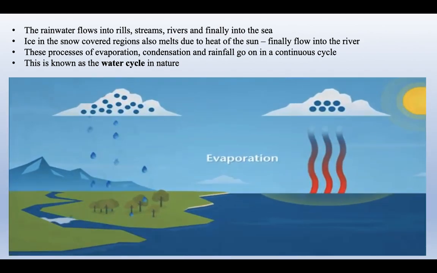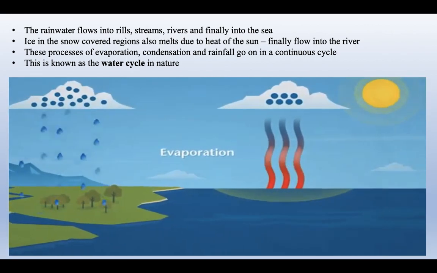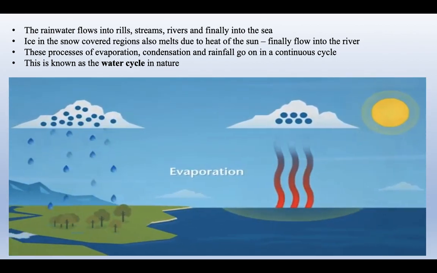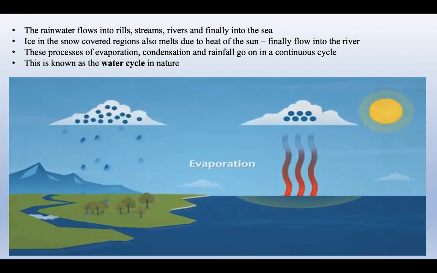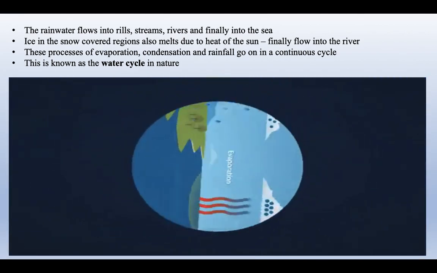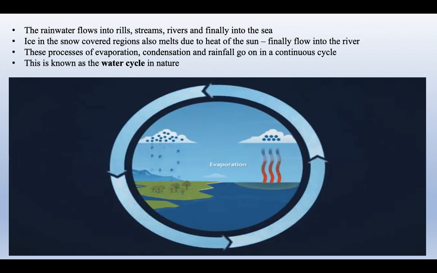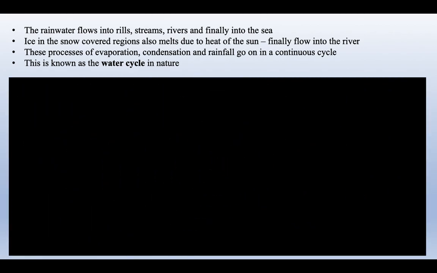Raindrops fall on the ground surface where the sun can shine on them, and the whole process happens again. This is called the water cycle and keeps water moving from the ground to the sky, providing the water needed for plants, animals, and people to survive. So now you know. I hope you understood that video, children.